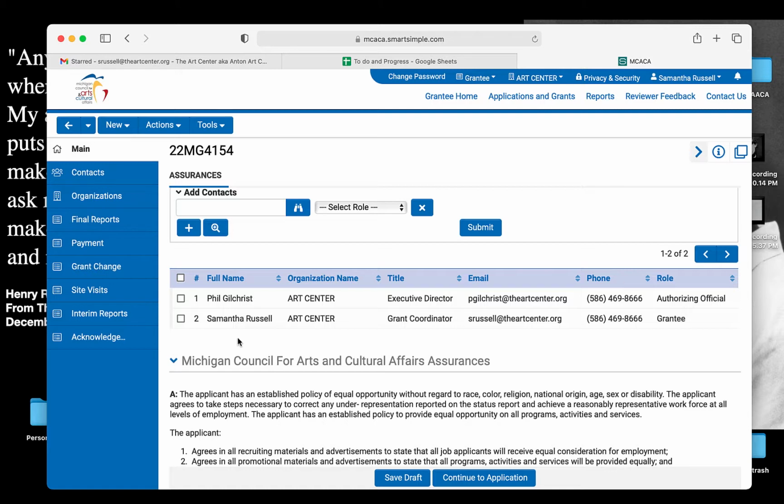If they do not sign it within the 5 days, you will get a reissue button and you will be able to reissue the assurances page to your principal or superintendent, whomever your authorizing official is, and they'll be able to sign it. The old one will expire and the new one will start.